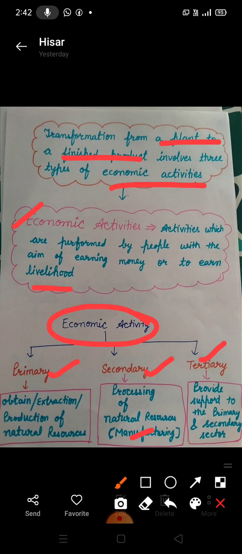Now tertiary. The tertiary sector provides support to the primary and secondary sectors. Examples are transport, teaching and advertising.